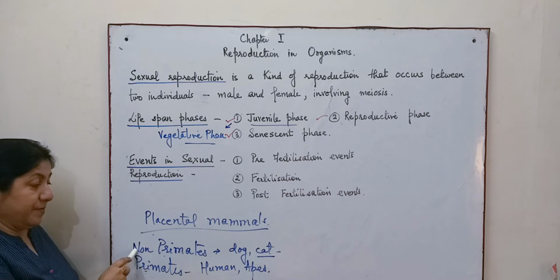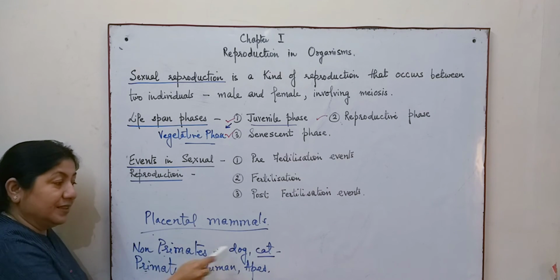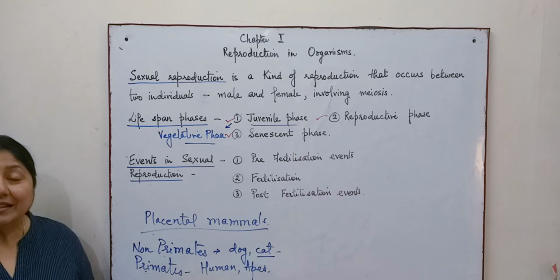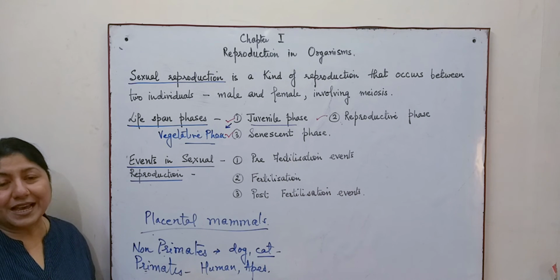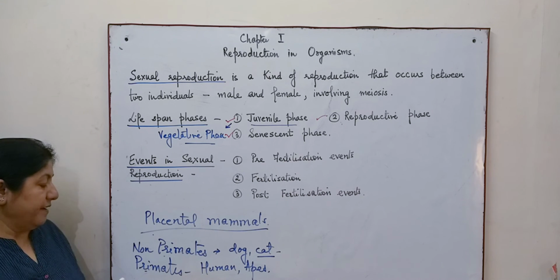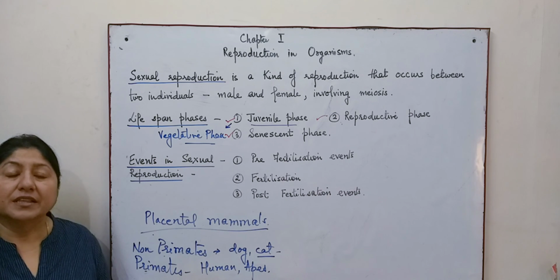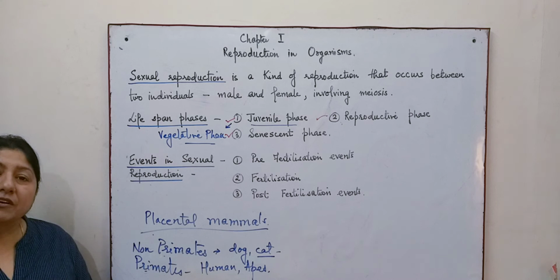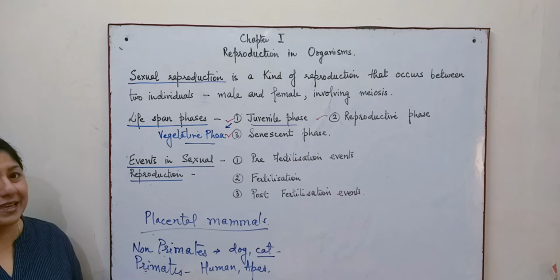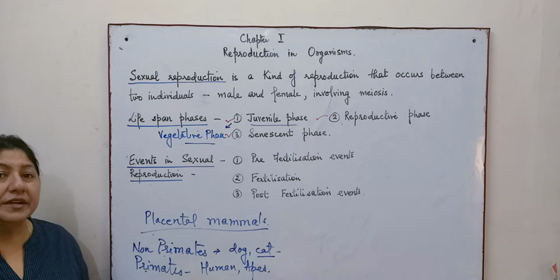Now, in non-primates, during the estrous cycle, the female is on heat and is ready to mate. Whereas primates are continuous breeders because there is no fixed cycle or heat period involved.